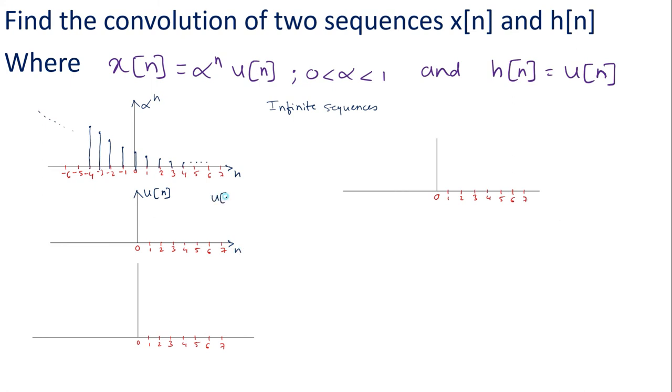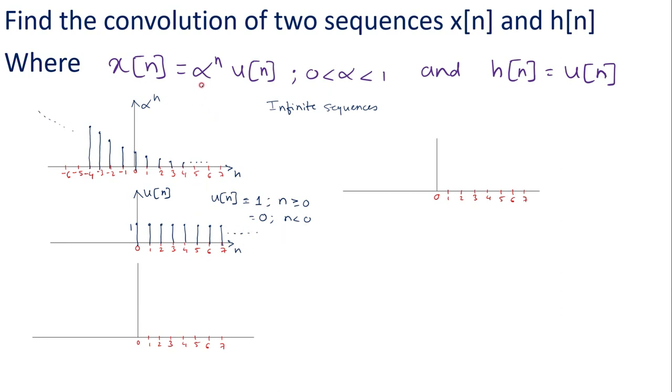We know that u of n is nothing but the unit step signal, that is the discrete unit step signal. Its value is 1 if n is greater than or equal to 0, and its value is 0 when n is less than 0. Therefore it begins at n equal to 0 and its amplitude is always 1. So this is the u of n signal. This will be continued till infinity.